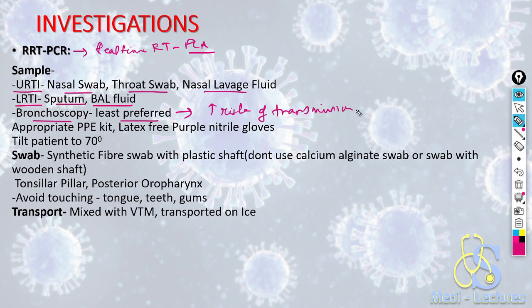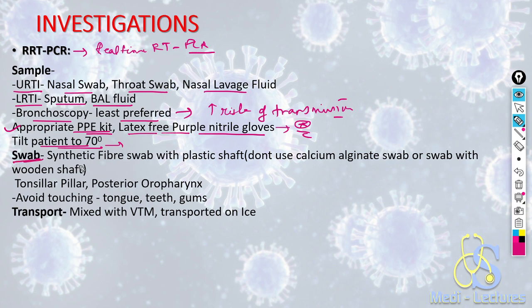But in cases of intubated patients on mechanical ventilator, we have to take the sample with due precautions and proper PPE kit and face shield. Appropriate PPE kit we have to wear, and this is a very important point, that the sample should be taken only with latex-free purple nitrile gloves. We should not use latex gloves. We have to tilt the patient to 70 degrees back and take the sample.